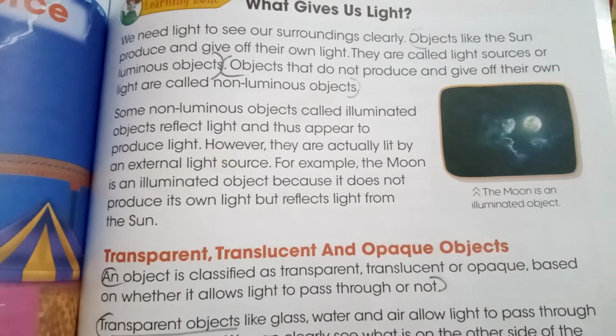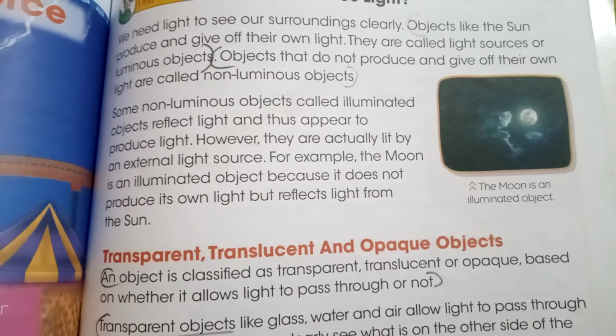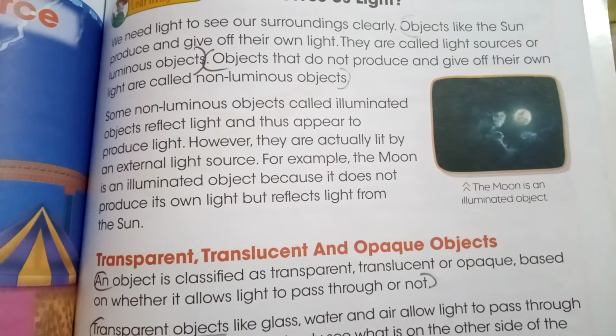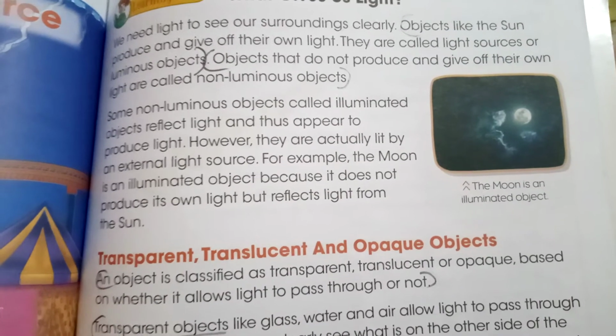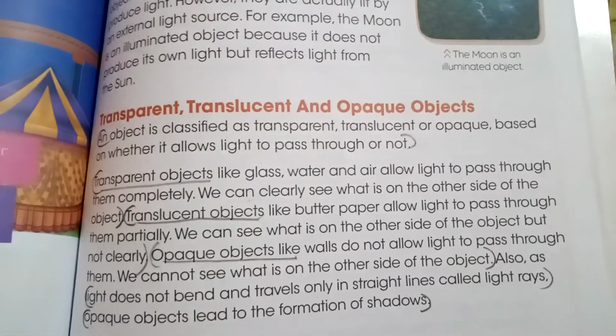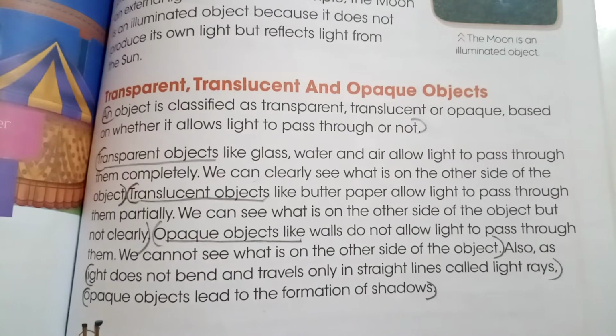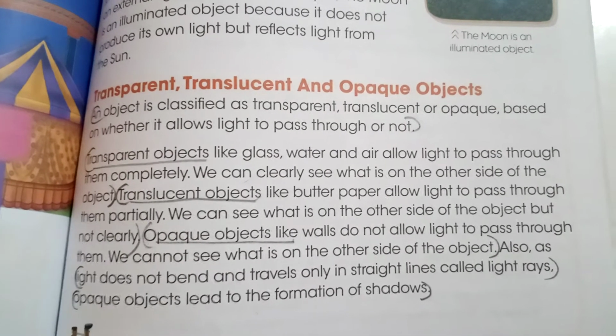We also studied why we need light. We need light to see our surroundings clearly. That's why we need light. And then we studied the three types of objects. Objects can be divided into transparent, translucent, and opaque objects.